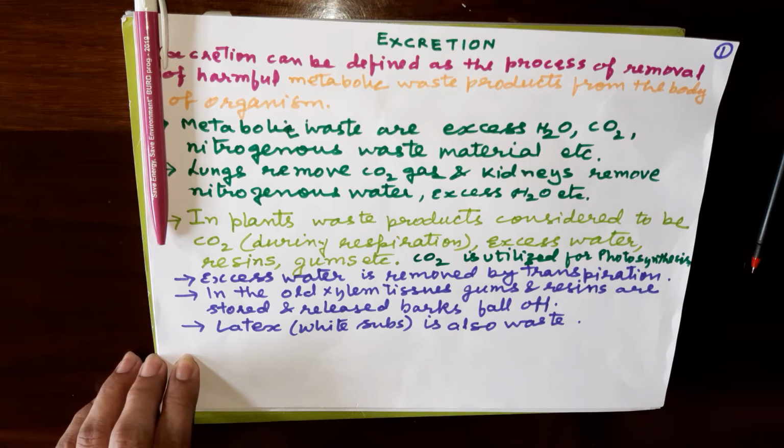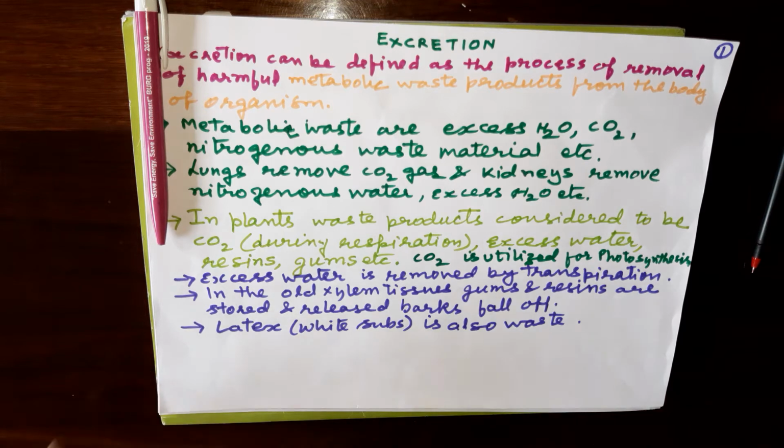Actually, when the biochemical reactions take place in the body, then waste is also formed, and that waste after a certain period becomes toxic, so it has to be removed from the body. So these harmful metabolic wastes are removed from the body, and the whole process by which it is done is called excretion. Thus, excretion can be defined as the process of removal of harmful metabolic waste products from the body of any organism.